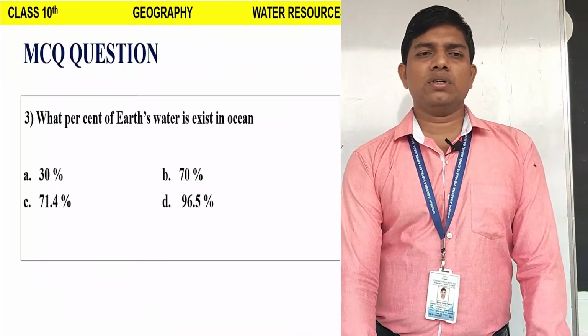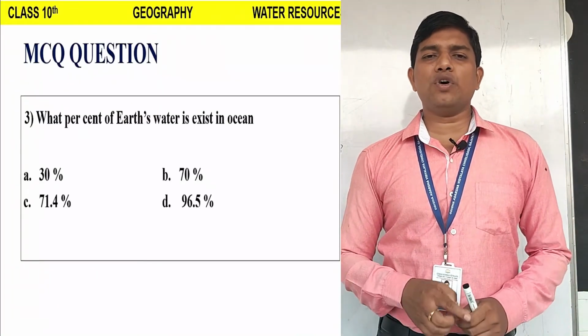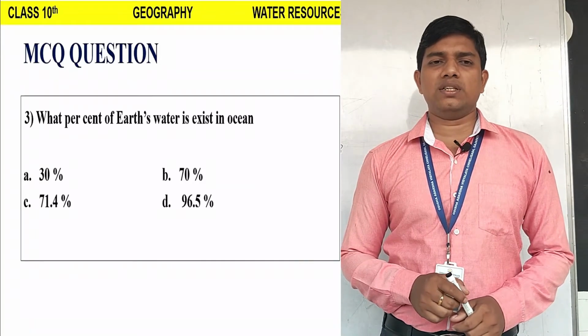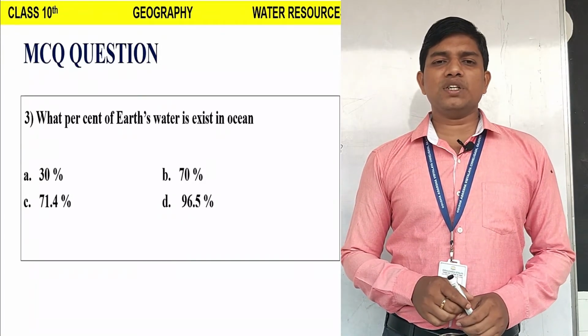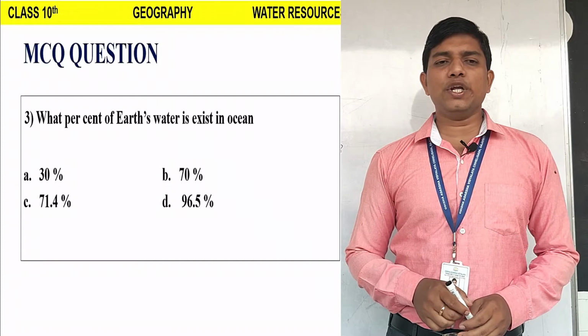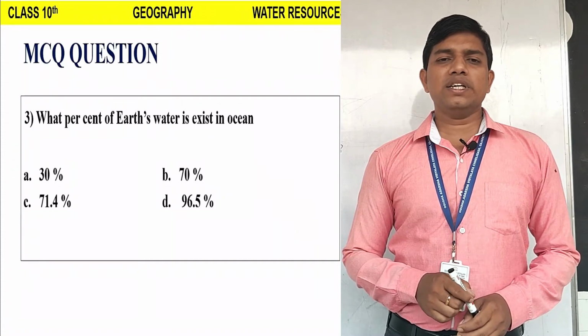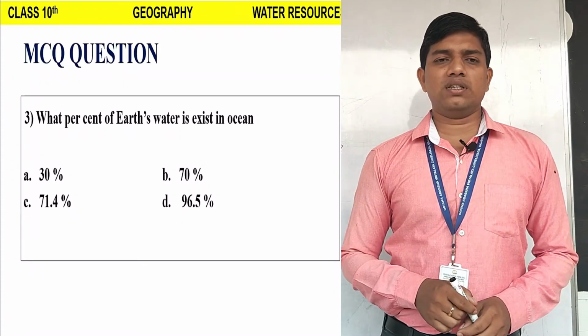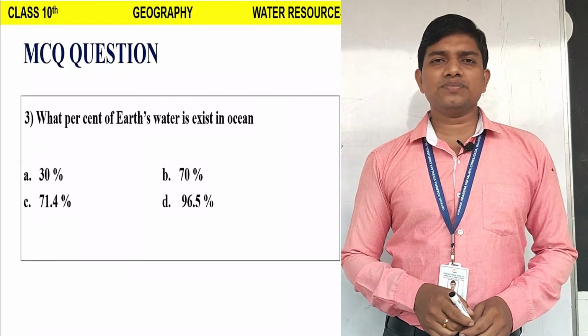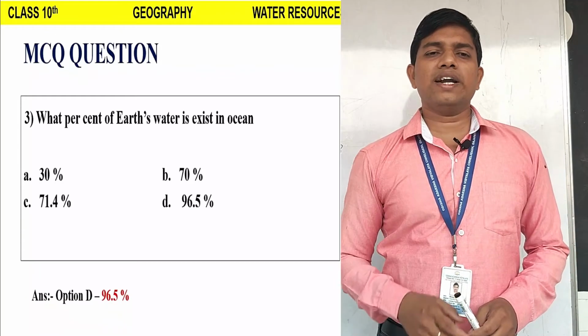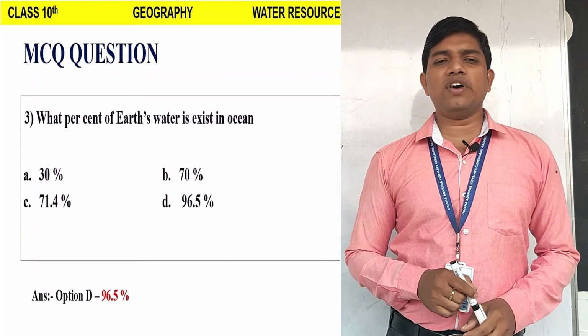Next MCQ. Question number 3. What percent of Earth's water exists in the ocean? Option A 30%, option B 70%, option C 71.4%, option D 96.5%. What is the correct answer? The correct answer is option D, 96.5%.